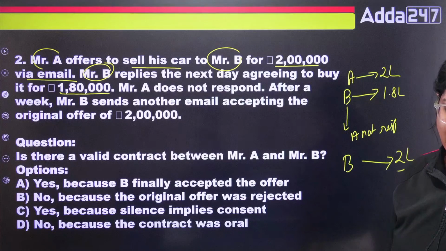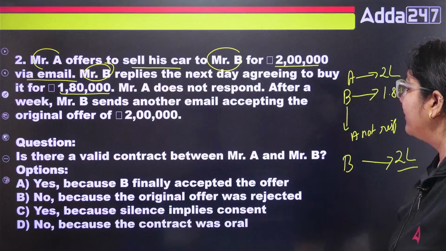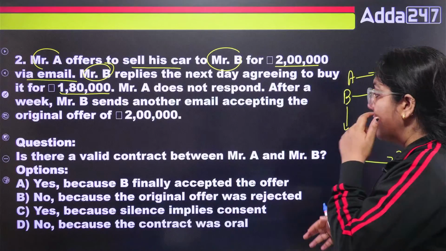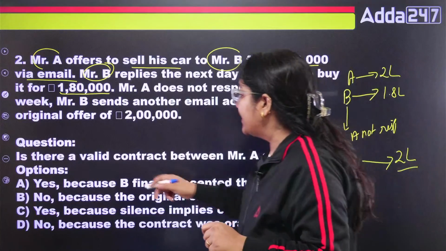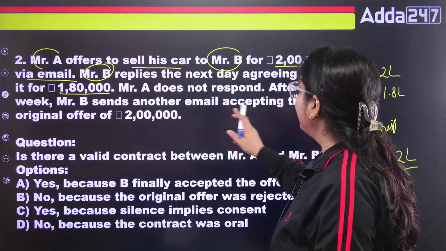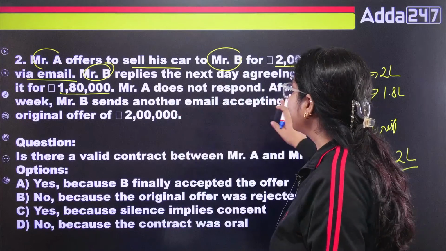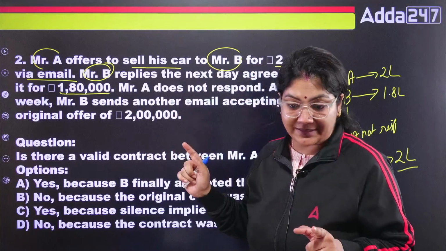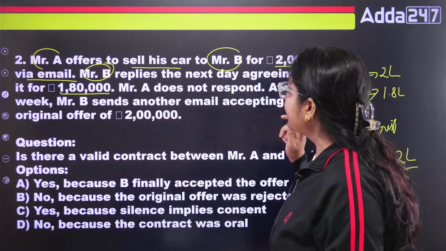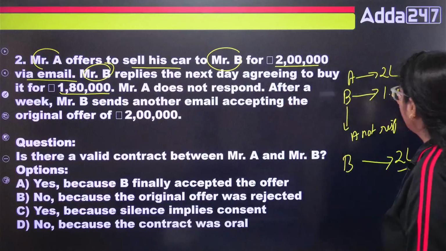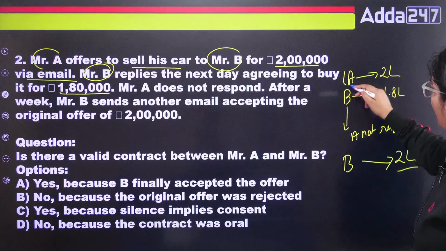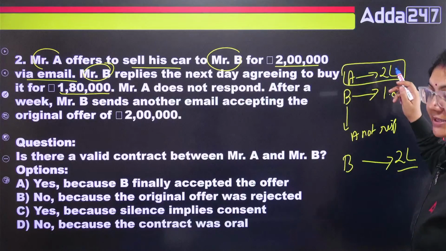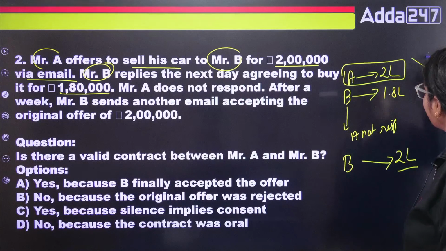You are saying A. Ma'am, yes, because we finally accepted the offer. But ma'am, Mr. B sent another mail accepting the original offer of 2 lakh. But in this case, when A offered the car for 2 lakh in the first place, B didn't accept.